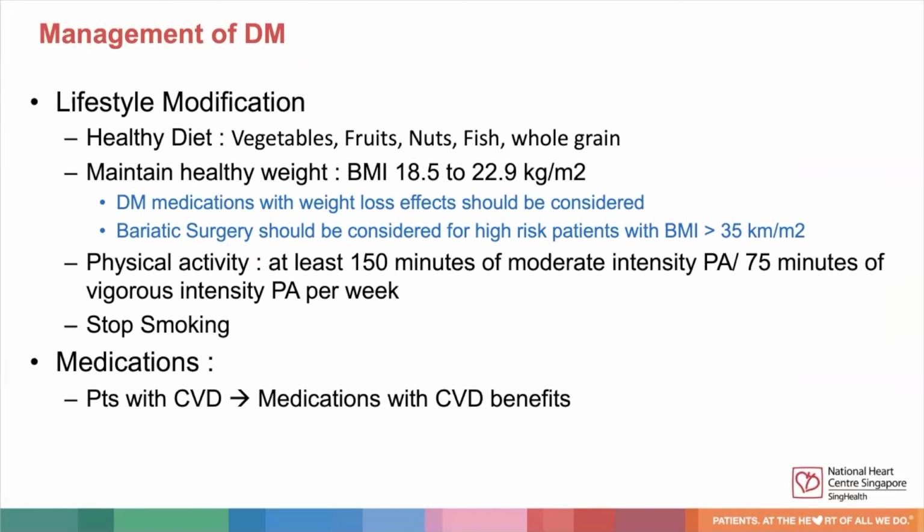For lifestyle modification for diabetes, in terms of diet, physical activity, and smoking cessation, the approach is identical to how we deal with hypertension and hyperlipidemia. With regards to weight management, when diabetic patients are overweight, diabetic medications with weight loss benefits should be considered. In addition, when BMI is more than 35, despite lifestyle and medications, bariatric surgery should be considered as well.